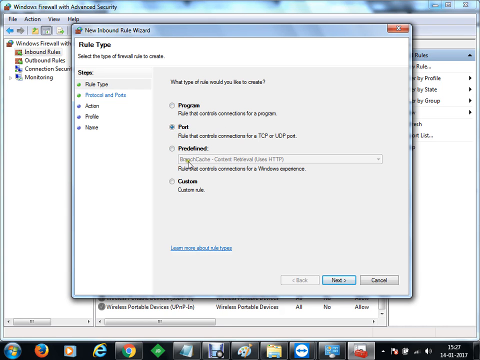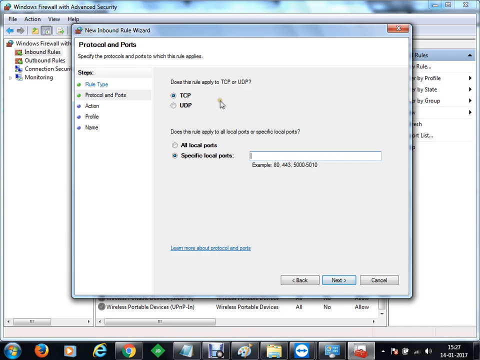Otherwise I can write a predefined rule or a custom rule, but at the moment I want to block my port, let's say port 80. So we'll go to next. For the TCP connection, I'm going to block my port number 80. If I want to specify multiple ports or a range, I can use the example here. So I've specified port number 80.